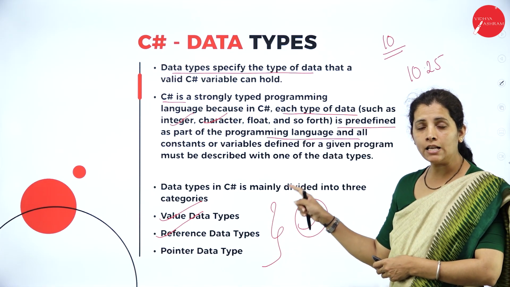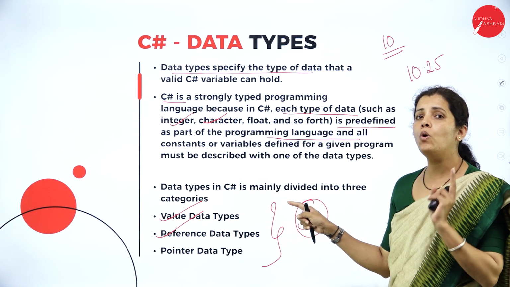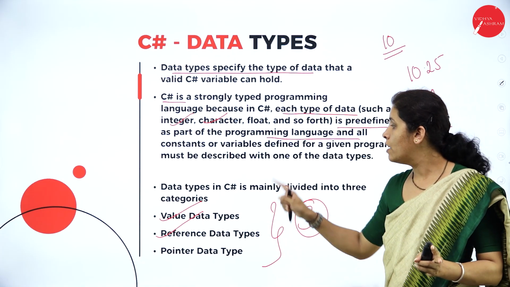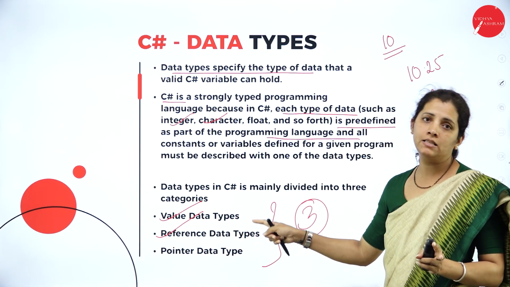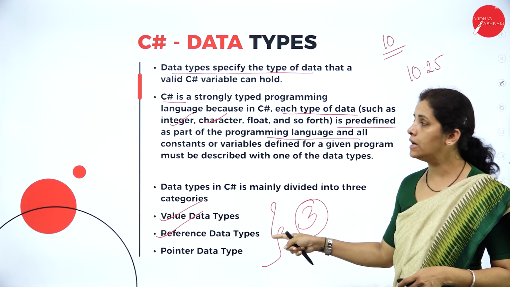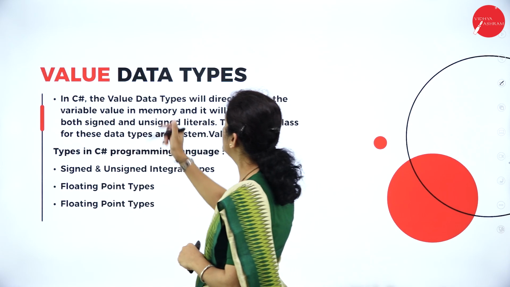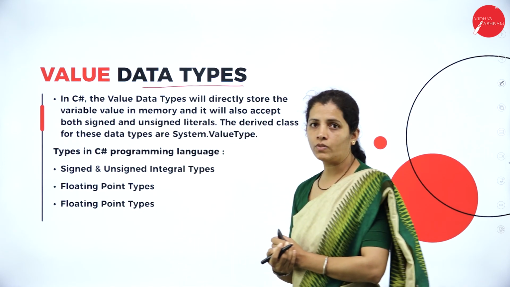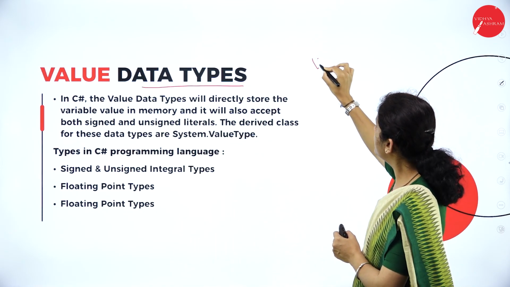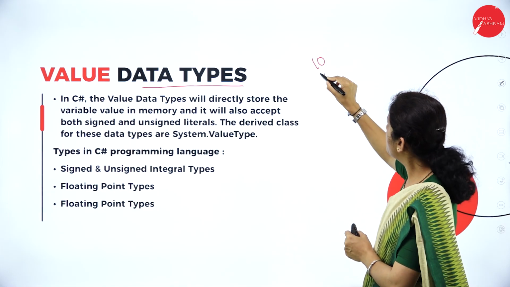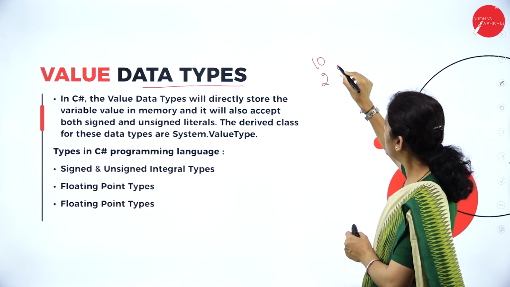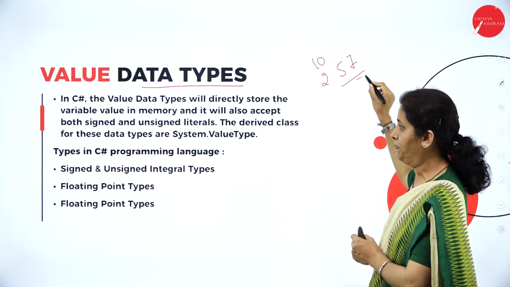So in C#, how many data types do we have? Only 3. Which are the 3? Value, reference, and pointer data type. Now let me discuss the value data type. For example, if I have 10, it's a value. If I have 2.57, it's a value.